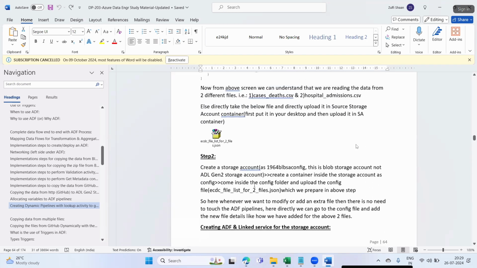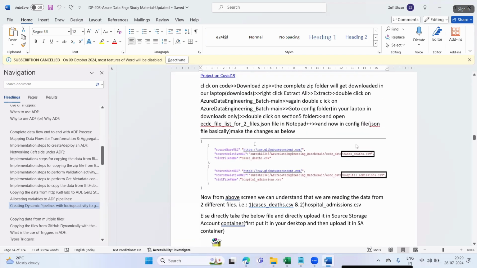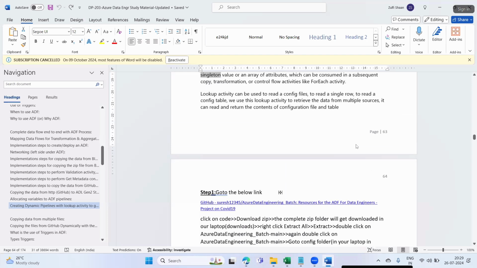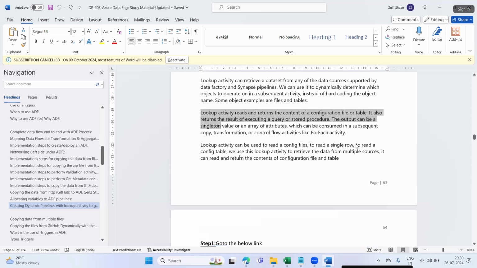Fine. So there is no diagram for this one actually. For this lab, there is no diagram. I was looking for the diagram. I'll give you the diagram, no problem.